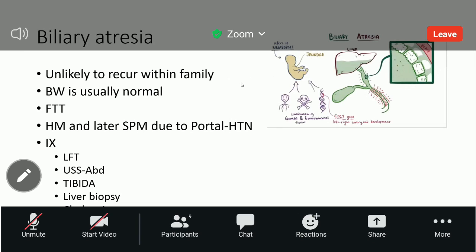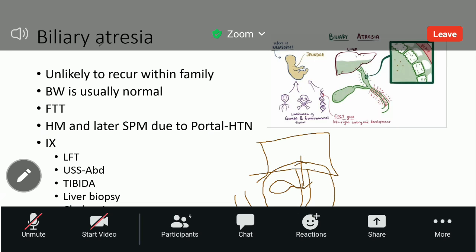This is biliary atresia. This is a common case that we would get, so just study this in and out. Biliary atresia means, as I mentioned earlier, this is the liver and this is the colon. There is a connection between the liver and the colon, and this is the gallbladder to drain the bile secreted from the liver to the colon. This total system is gone.